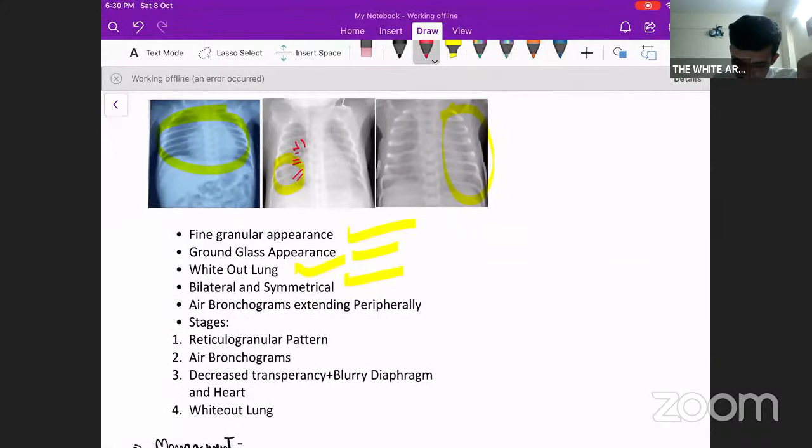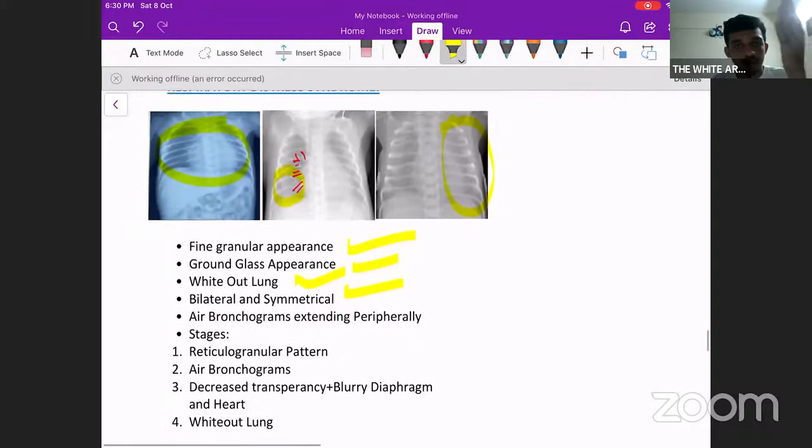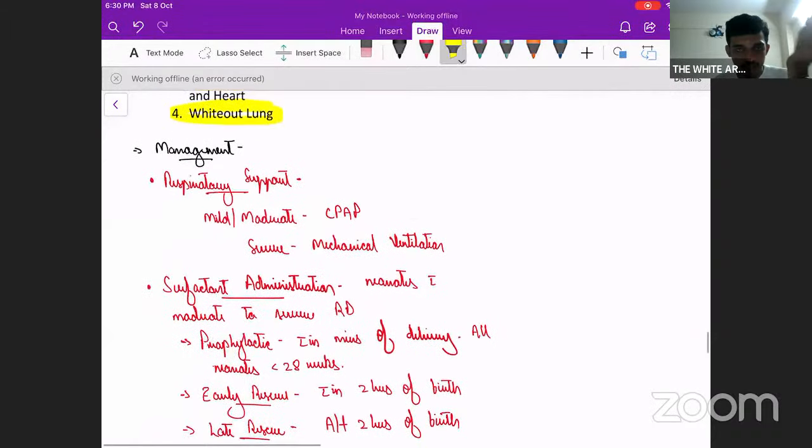And what are the stages based on X-ray? Stage 1 is a reticulonodular granular pattern. Stage 2 is air bronchograms. Stage 3 is decreased transparency plus blurring of the diaphragm and the heart. And stage 4 is whiteout lung. So these were the X-ray findings.